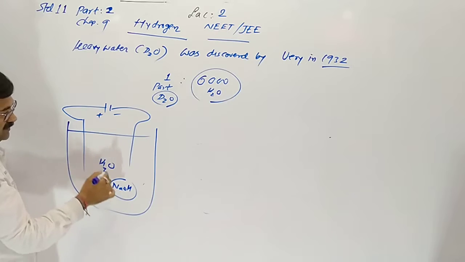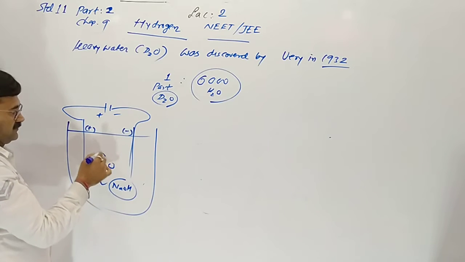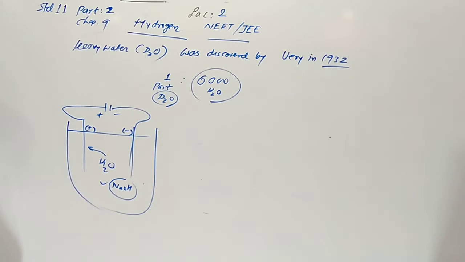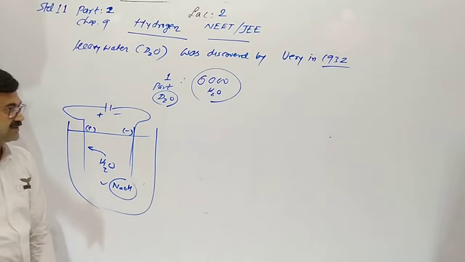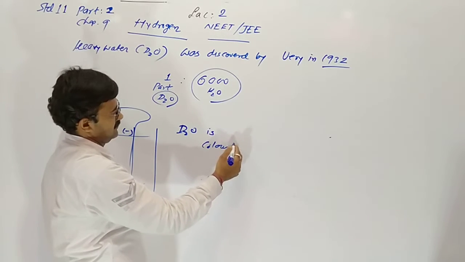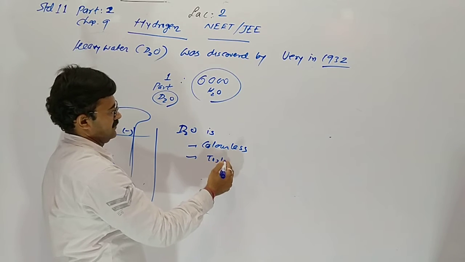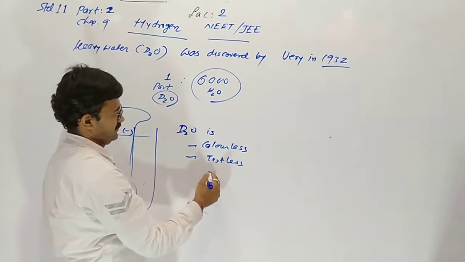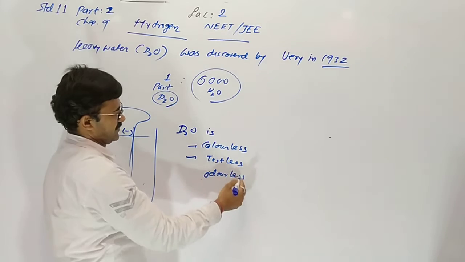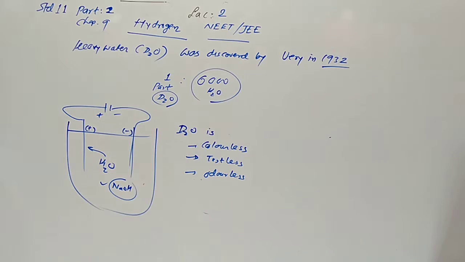In the water, alkali is added. We dip 2 rods, and electrolysis of it gives D2O. D2O is colorless, tasteless, and odorless. It has no odor, no taste, no color.